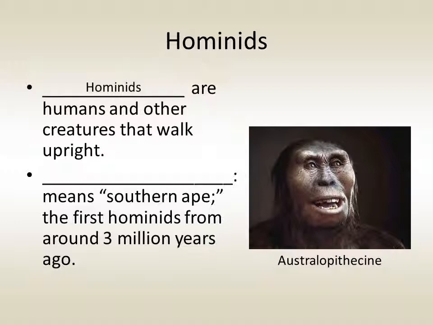Hominids are humans and other creatures that walk upright. The first hominid is called Australopithecine. It's a name that means southern ape. These hominids first appeared around 3 million years ago and look more like a gorilla than a modern human.